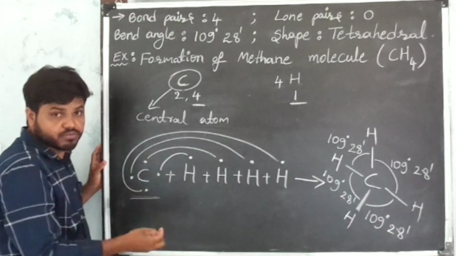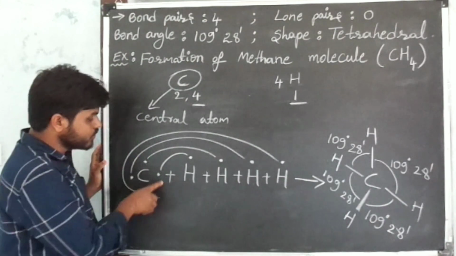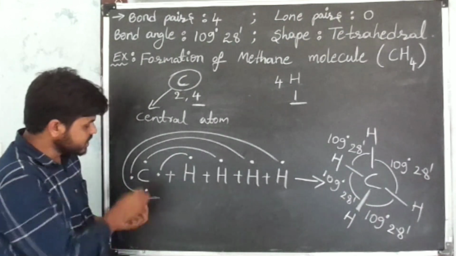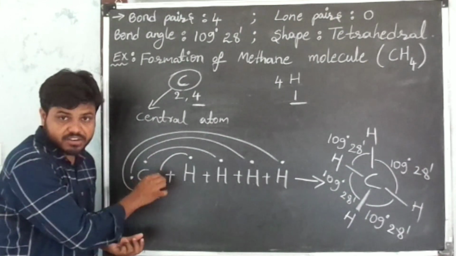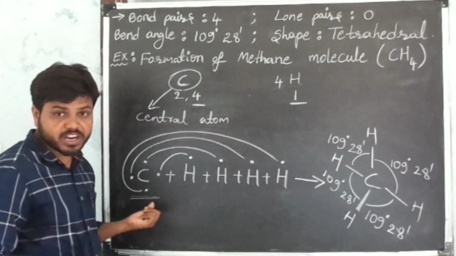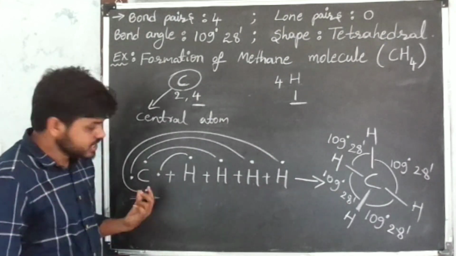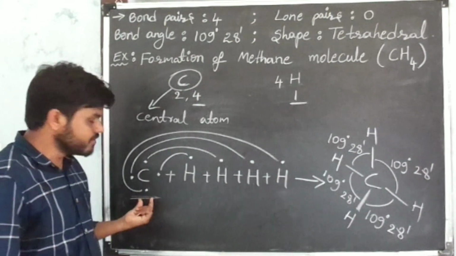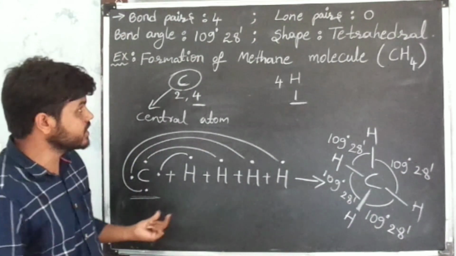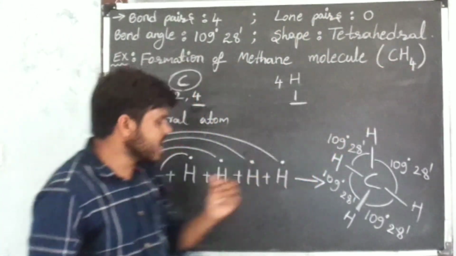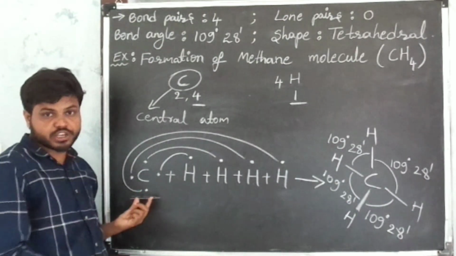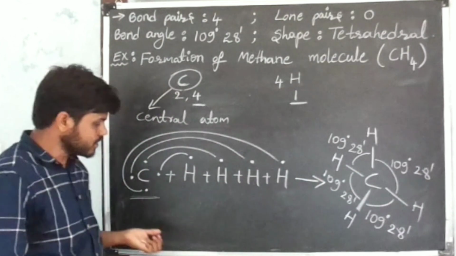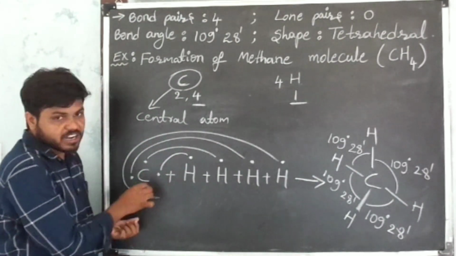Okay, carbon is a central atom. So in the carbon 4 valence electrons there. That 4 valence electrons are participating in chemical reactions. Okay, these 4 electrons are what? Bonded electrons. In the carbon valence shell, unbonded electrons not there. So lone pair electrons not present in central atom of the molecule, means in carbon atom lone pair electrons not there. Okay, so only bonded electrons there.